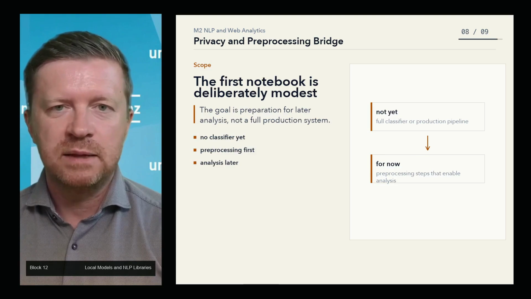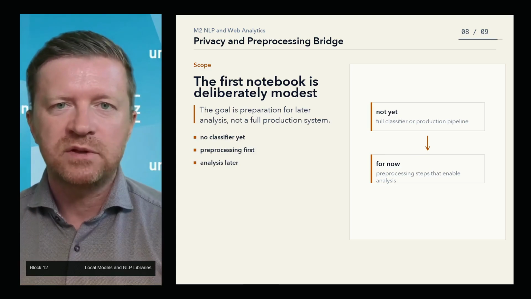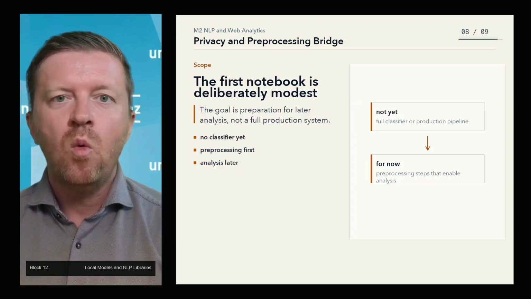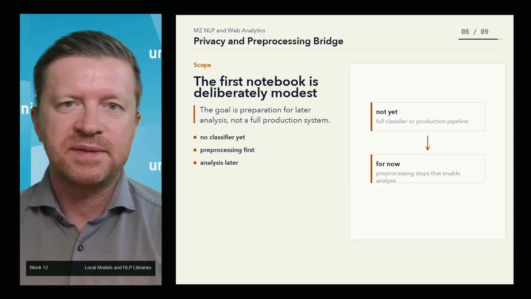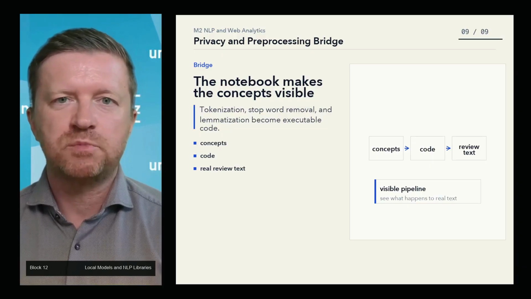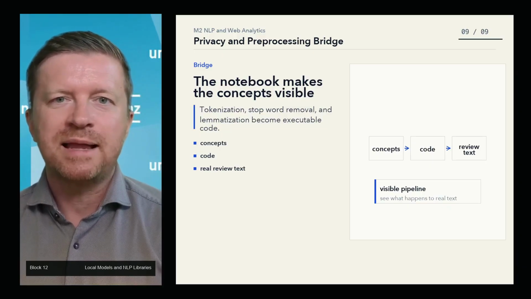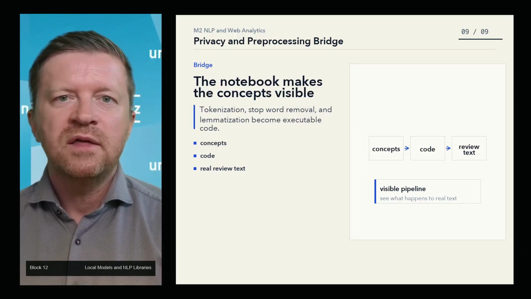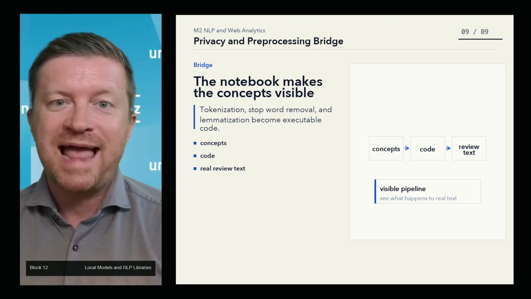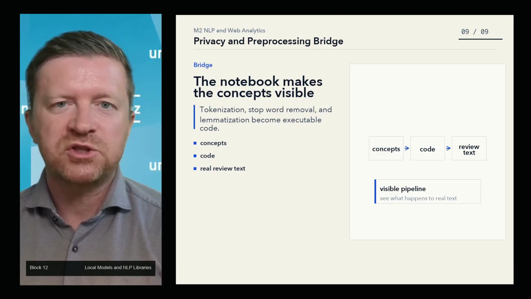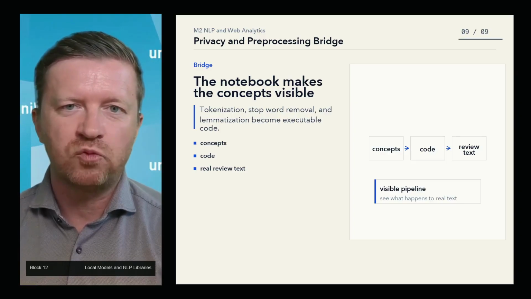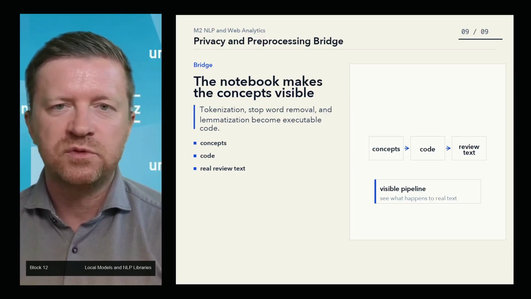This example is deliberately modest. We are not yet building a full classifier or a production NLP pipeline. We are learning the pre-processing steps that make later analysis possible. You can think of this as the bridge between the conceptual lecture and applied NLP work. The earlier slides explain tokenization, stop word removal, and lemmatization. The notebook now turns those ideas into code so that we can see exactly what happens to real review text as it moves through the pipeline.